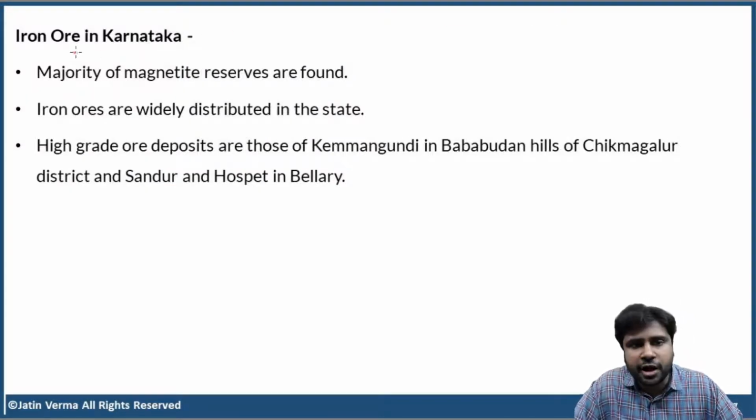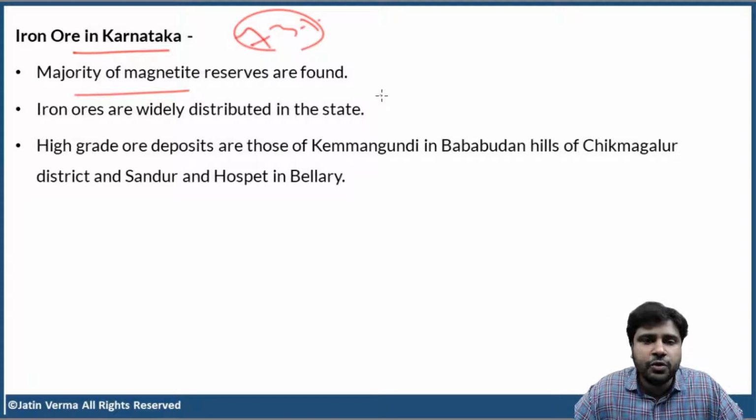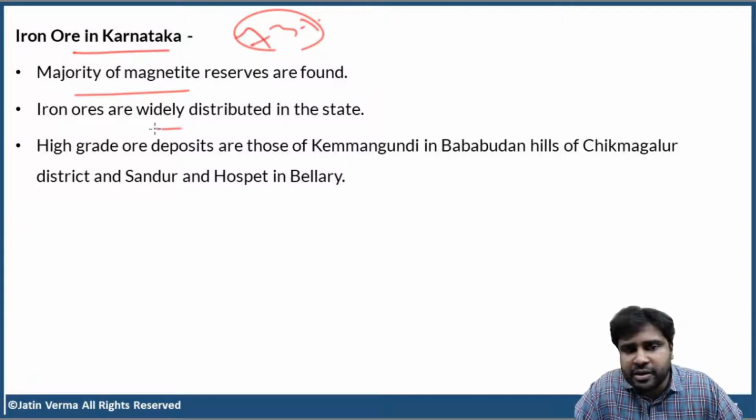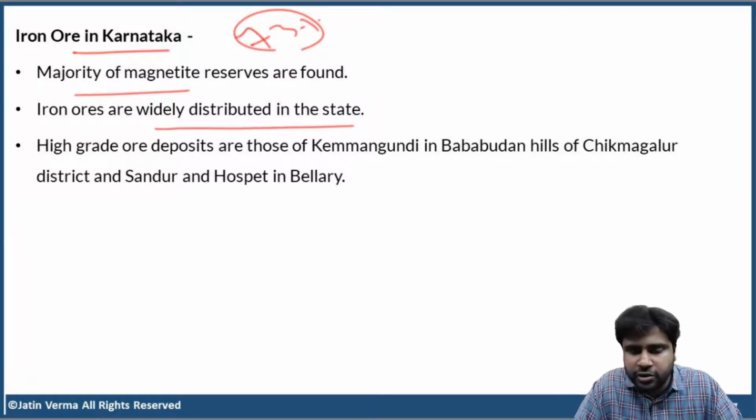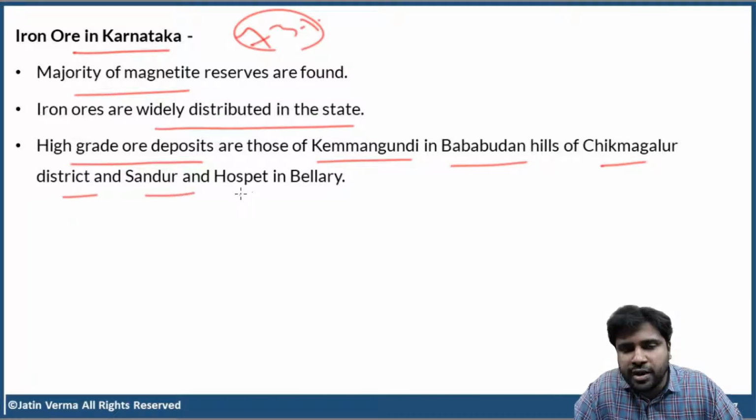Now, what about iron ore in Karnataka? We have discussed that the majority of the magnetite reserves, around 73%, are found in Karnataka. So these iron ores are widely distributed in the state. They are not concentrated in one part of the state. Throughout the state, iron ores are distributed. So you find high-grade ore deposits at Kemmangundi in Baba Budan Hills of Chikmagalur district and Sandur and Hospet in